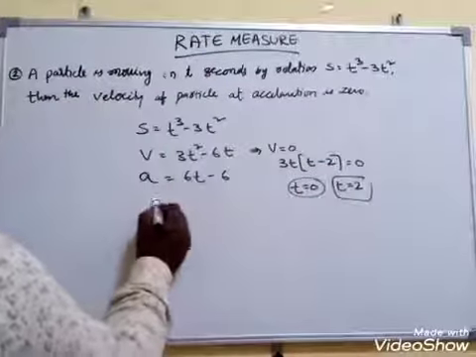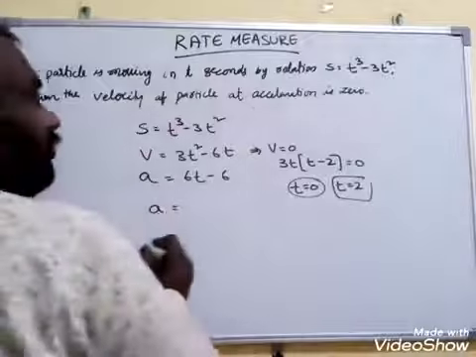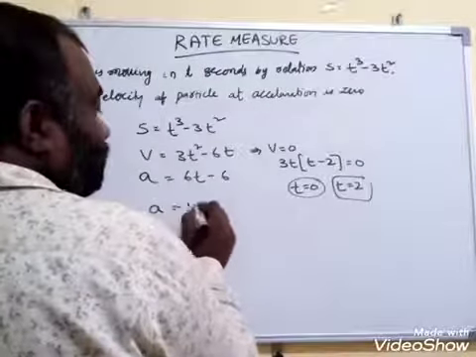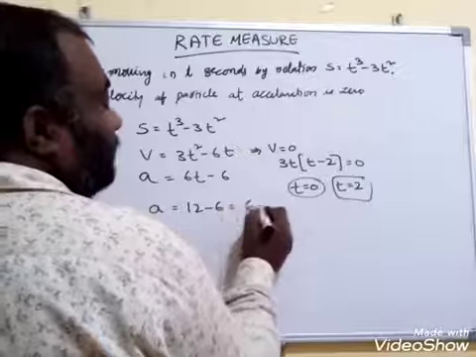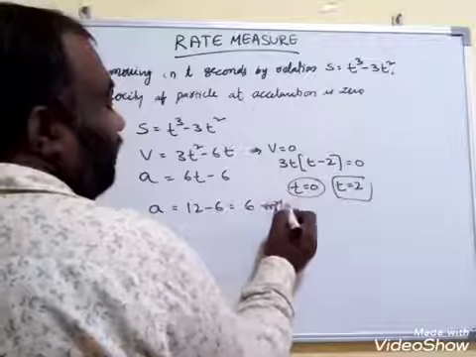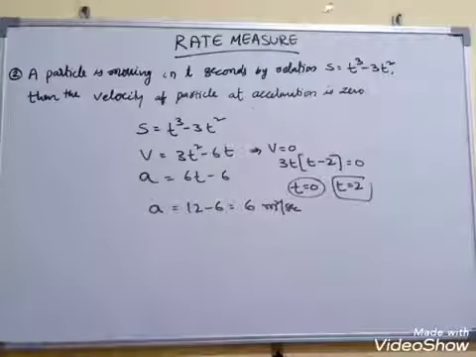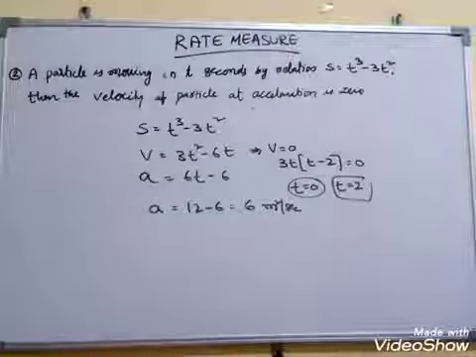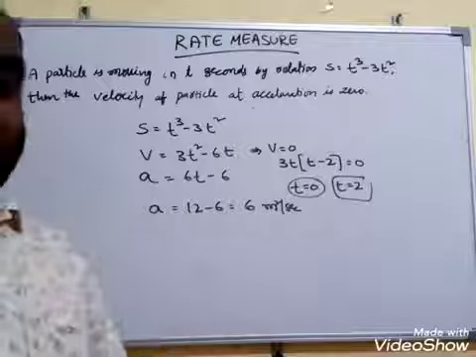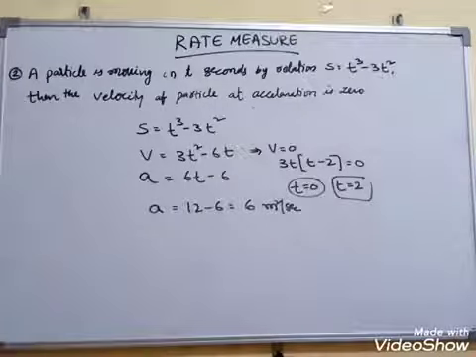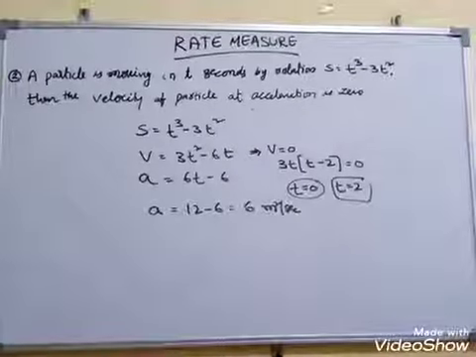Therefore, now if t is equal to 2 is substituted, this is 12 minus 6, that is 6 meter per second square. This type of question can be framed anywhere. You can frame different types of questions on this concept of distance and displacement, acceleration and velocity.